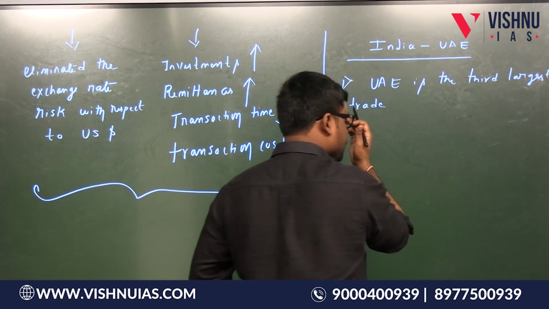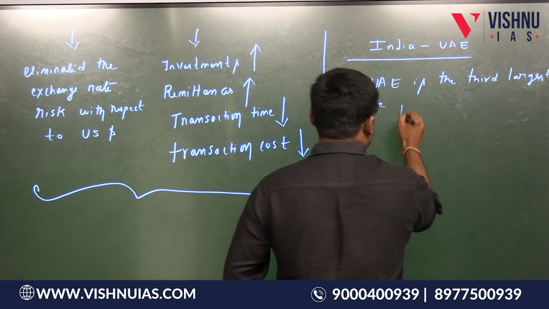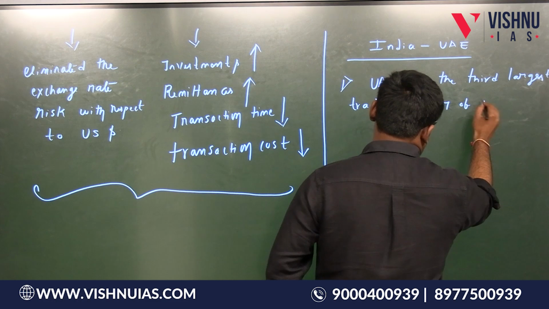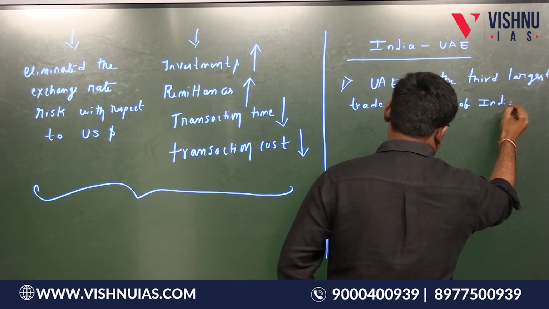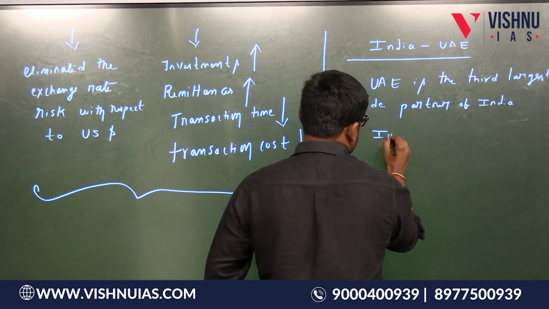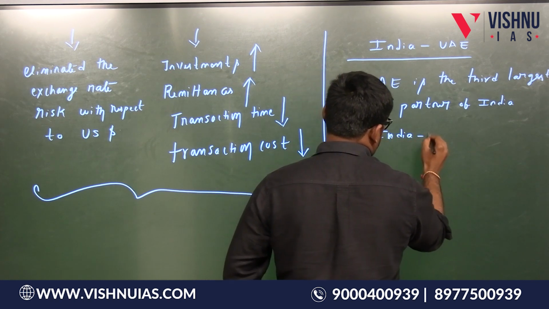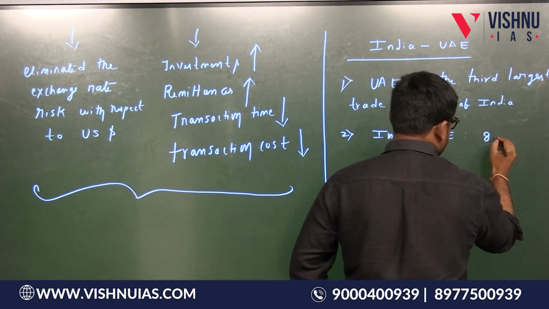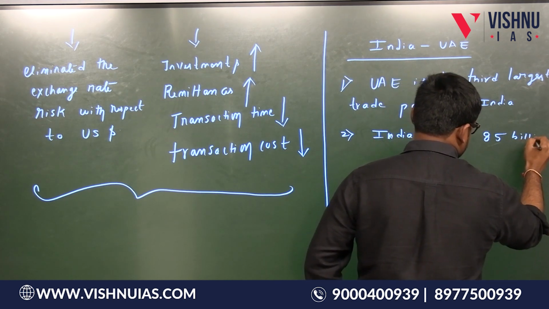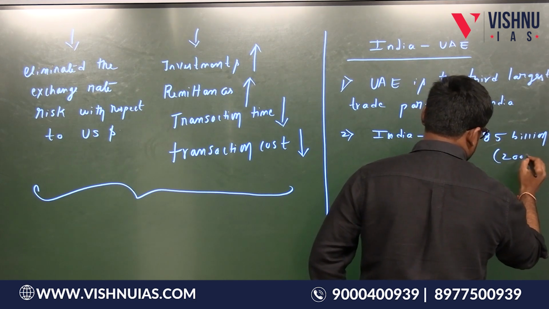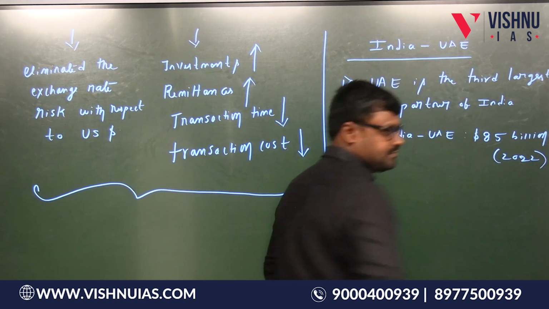Remember these points, these are very important for prelims as well. And the trade between these two countries, India and UAE, amounts to $85 billion. So this is for the year 2022.